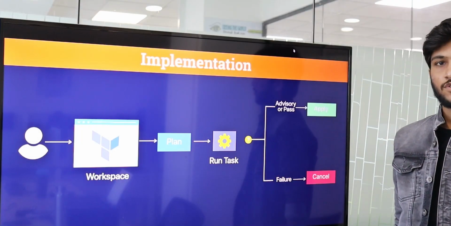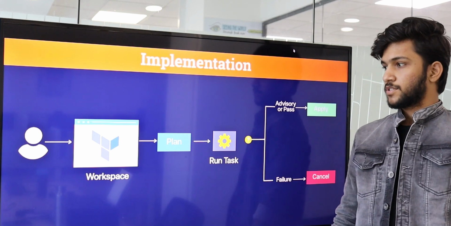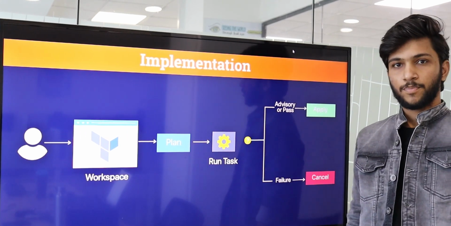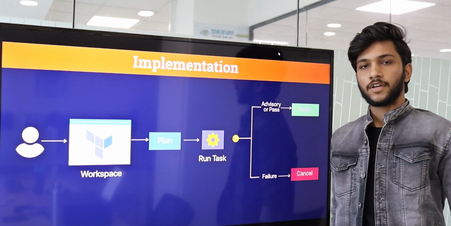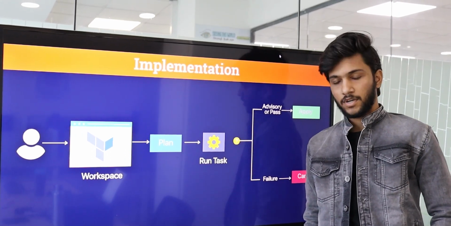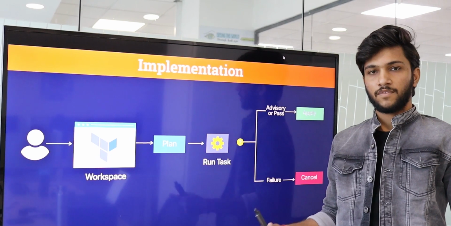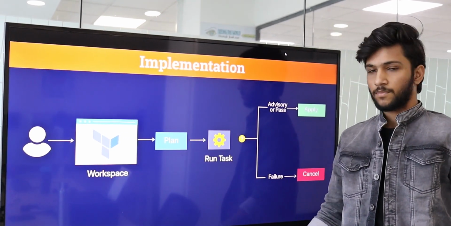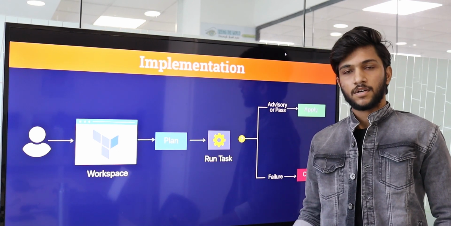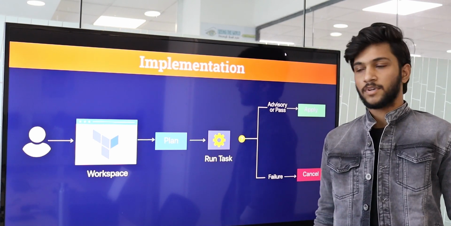So here is my implementation of my tool, OPA with Terraform. First of all, here is the architecture of OPA with Terraform. The user has a workspace where I was creating three files. First, the deployment.rego file where I was implementing my policy. Second is the main.tf file with the Terraform code, and third is my YAML file.